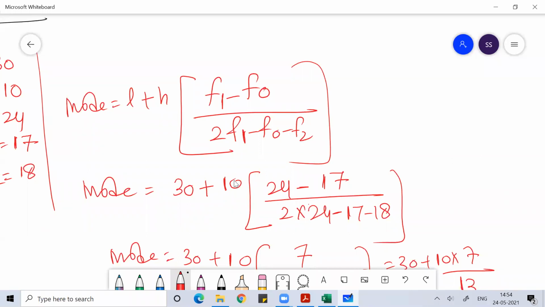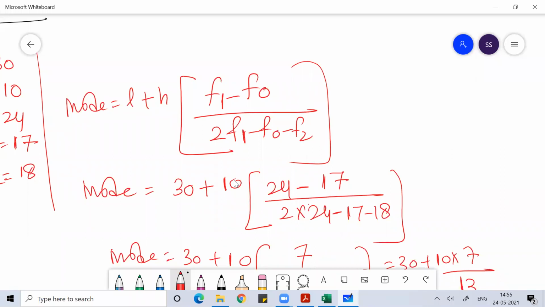So this is the formula of mode. What is L? L is the lower limit of the selected class interval. H is the height or class width of that class interval.